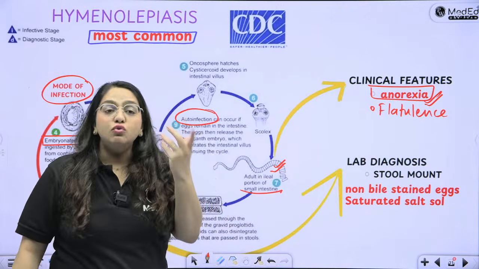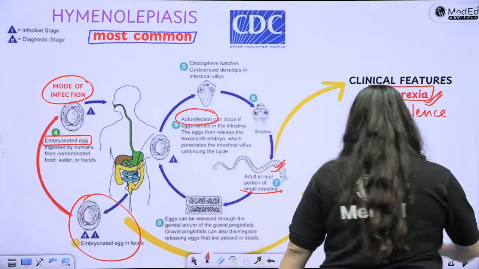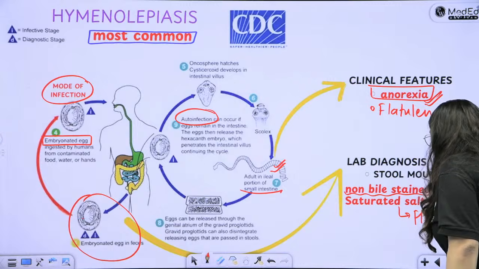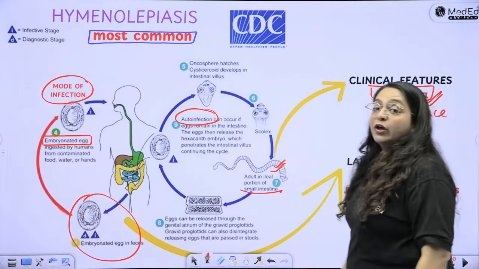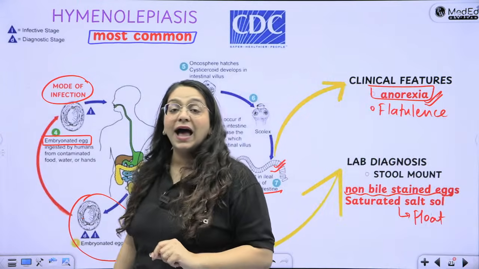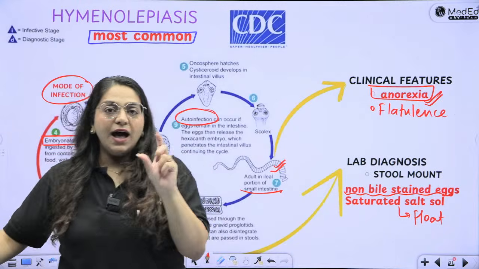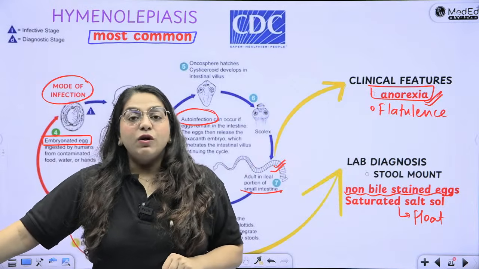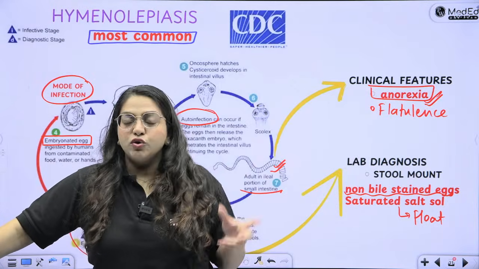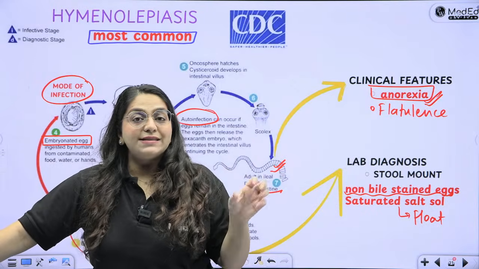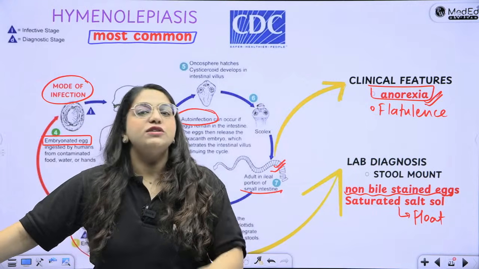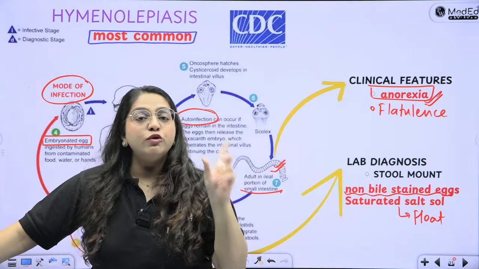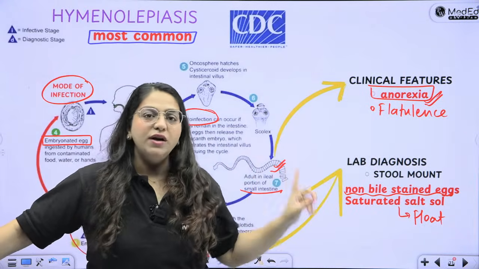So you will do stool microscopy and you're going to see non-bile stained eggs which actually float in saturated salt solution, because of two mnemonics, NEHA and FEATHER. So NEHA, H. nana. What is NEHA? Non-bile stained eggs. And what was FEATHER? Feather floats. So FEATHER was the mnemonic for all the eggs that float in saturated salt solution. Feather has the letter H. So H. nana also floats in saturated salt solution.